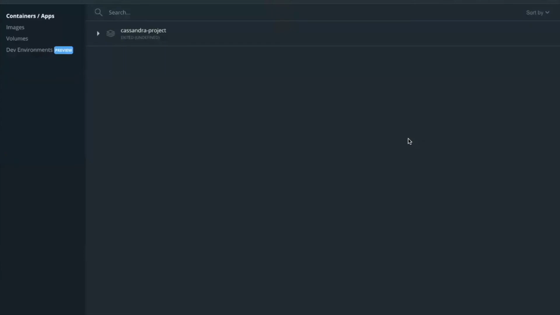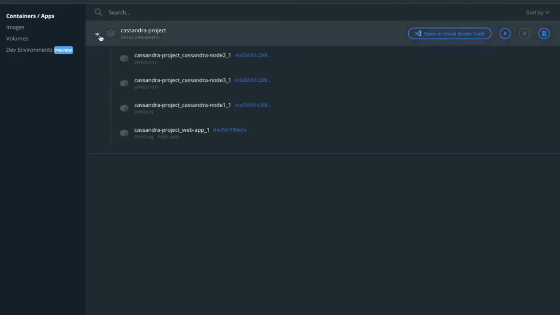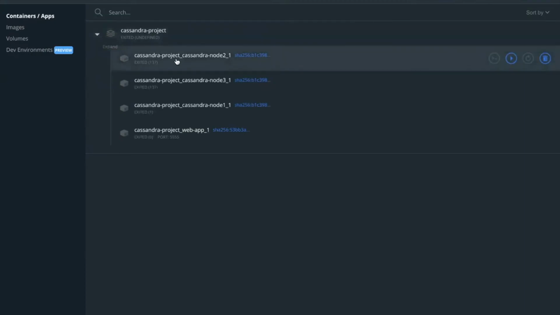So we used Docker over here and created a container which will have all the required setup for our environment. As you can see, we have created various nodes, like three nodes here, which will be communicating with each other and making this distributed processing. To start this, let's go to the project and start the Docker.